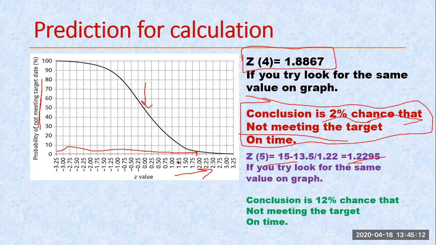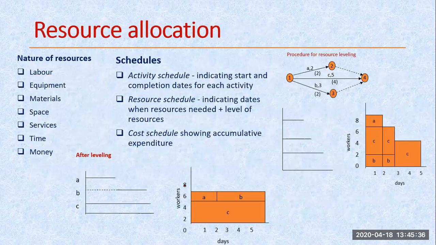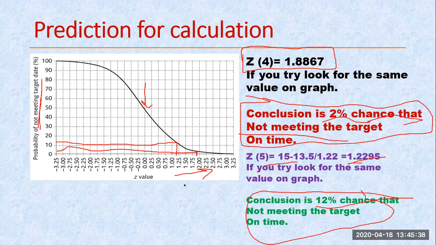If I see this 1.22, it lies somewhere here. If I check this on this, it becomes near about 12% or 13%. So for the whole project, the chance of not meeting the target is more. This is much more difficult as compared to this particular one. Here we can easily reach, but here it is more than that.